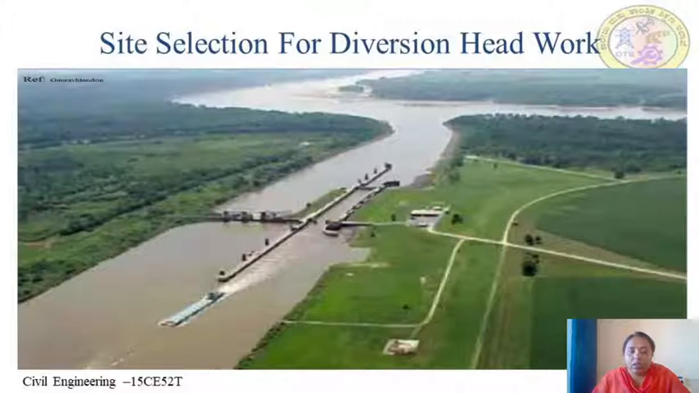So in this figure, you can see the diversion headwork which is provided across the river, and here a part of water is regulated into the canal, and also you can see the regulators and under sluices which are provided.